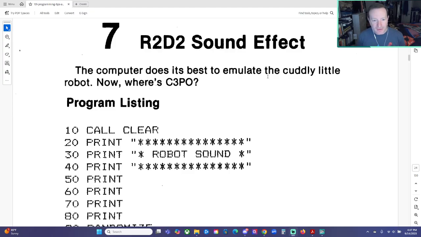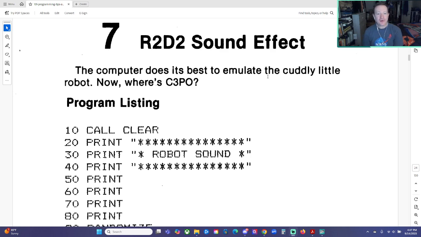Here with program number 7 from 101 Programming Tips and Tricks for the Texas Instruments TI-99 4A home computer, my favorite retro programming book. When I was a kid, I used to cart this book around and pore over it for hours and hours and hours. I'm having a lot of fun typing these old programs into the Classic 99 emulator, my favorite emulator for the TI-99 4A, which is my favorite retro computer.